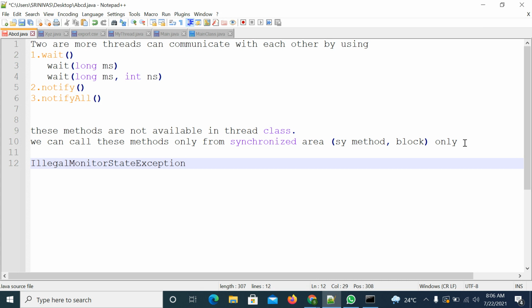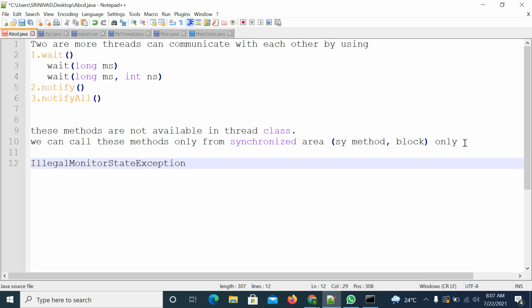So two or more threads can communicate with each other by using wait, notify, notifyAll methods. These methods are declared in the Object class, not in the Thread class. Why?